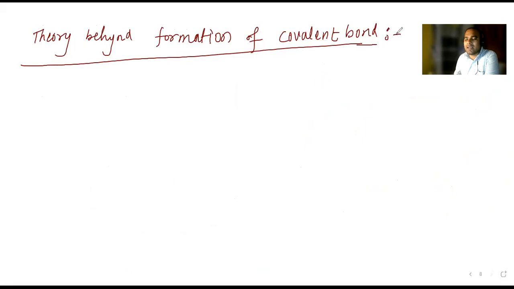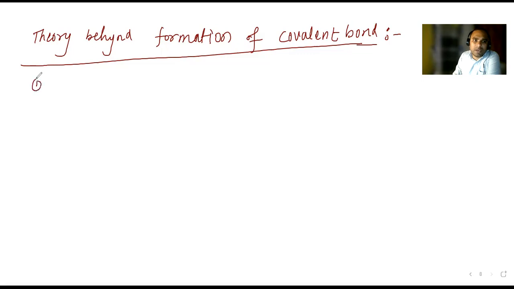Ionic bond is less in number; that much detail is not there for ionic bond. Covalent bond is there in very much detail. Ionic bond is not that much detail. So, the theories behind the formation of covalent bond.